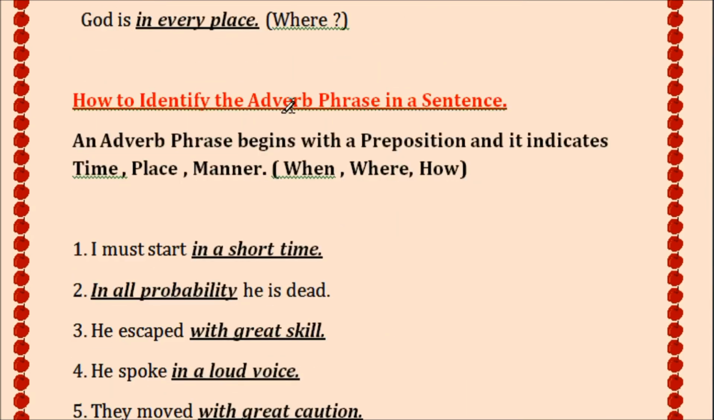How to identify the adverb phrase in a sentence? An adverb phrase begins with a preposition and it indicates time, place, manner.